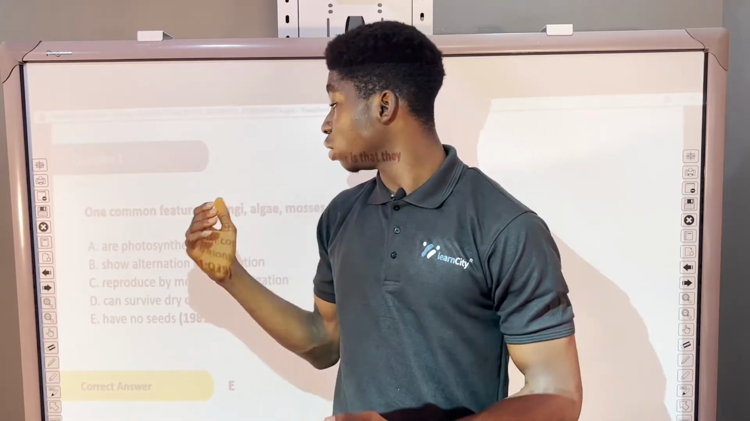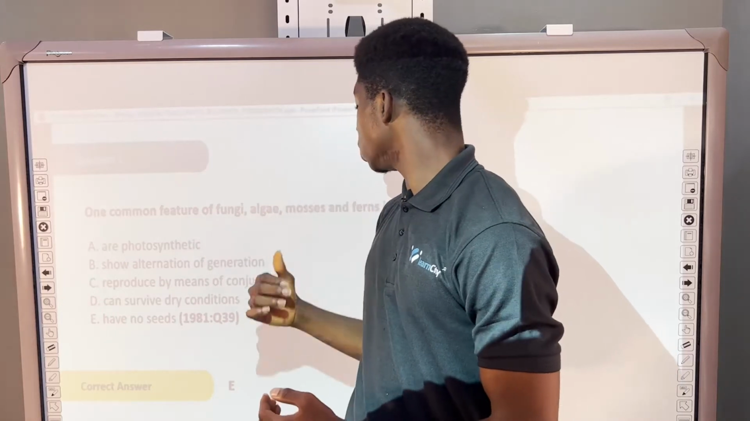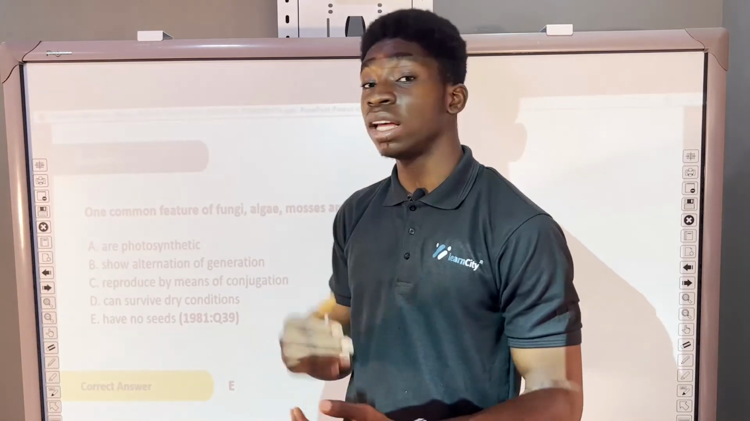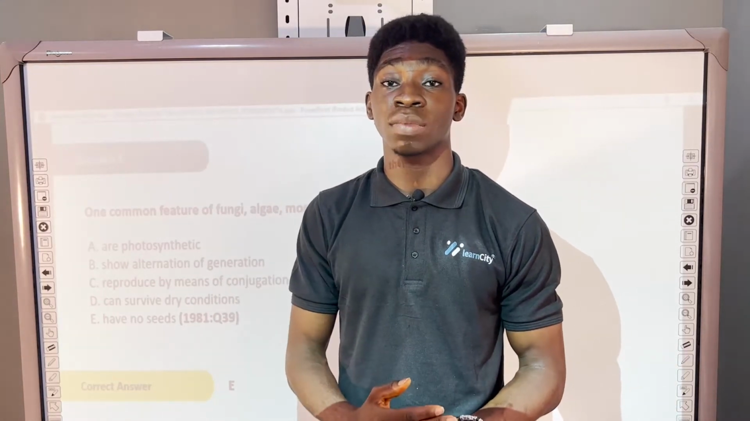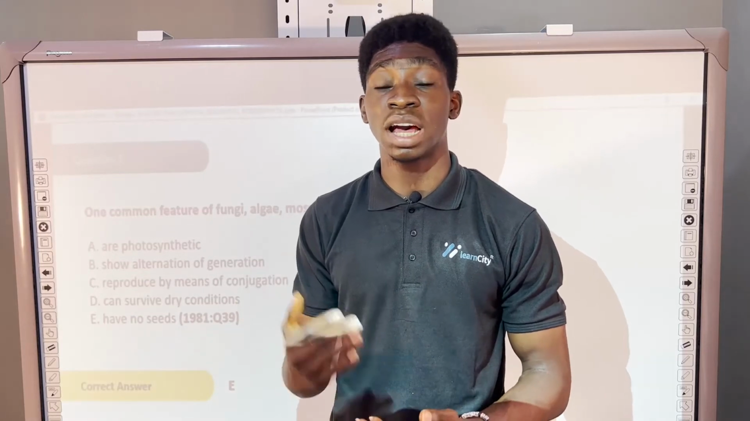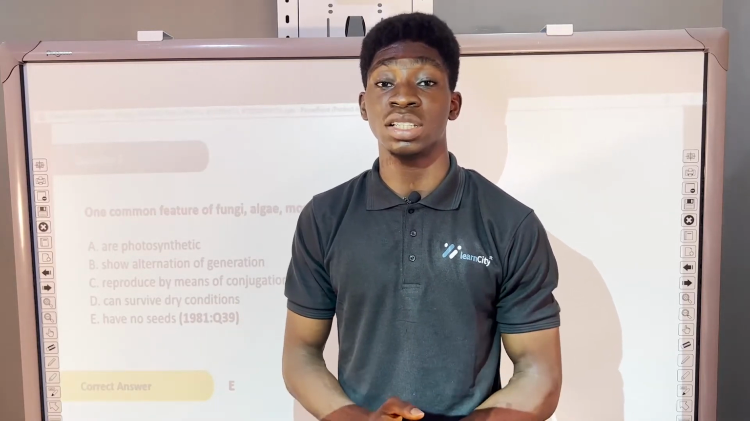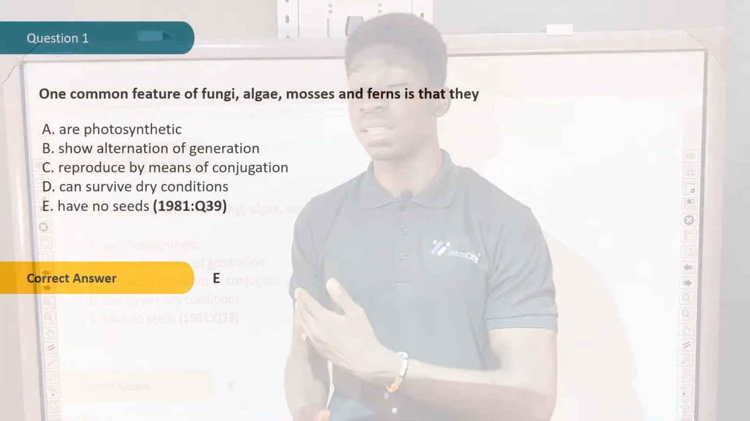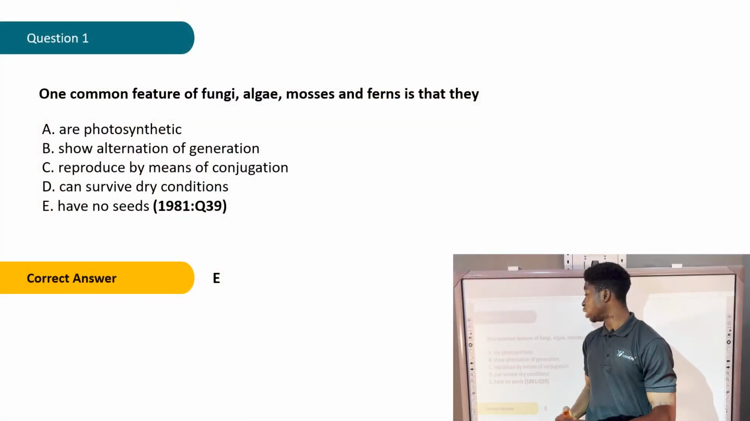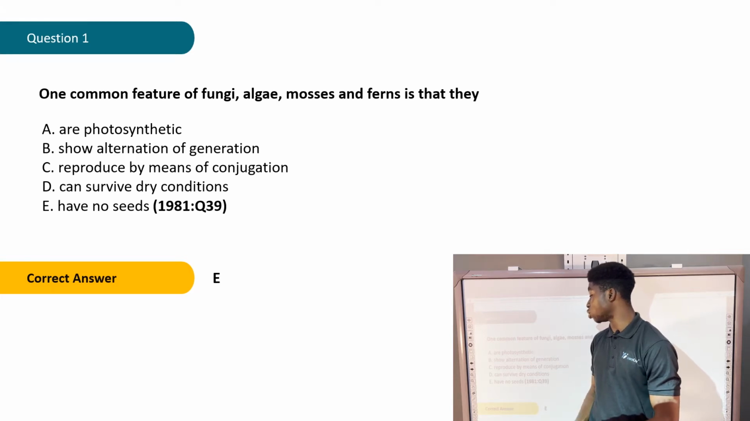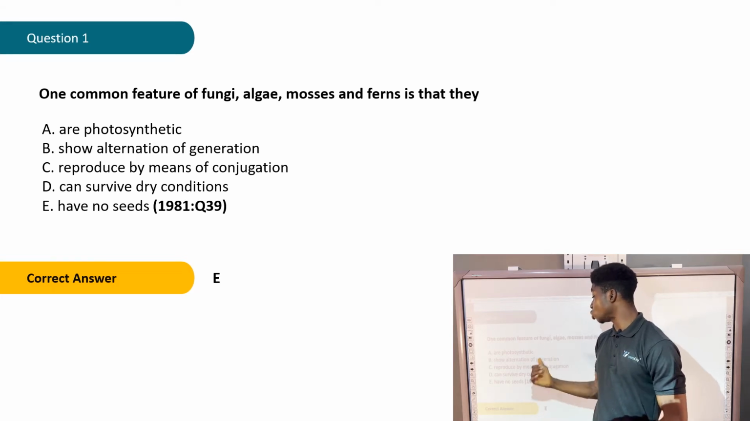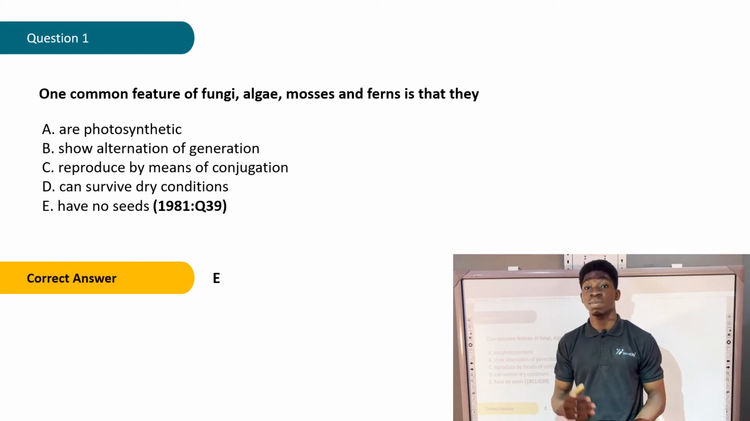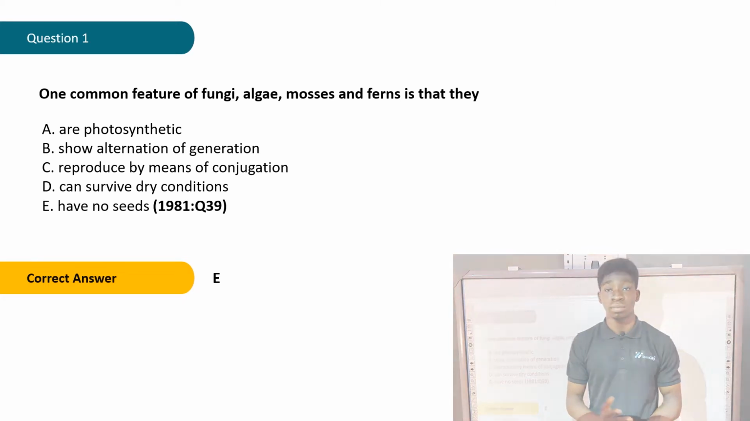Now, fungi, algae, and mosses and ferns are under Thallophyta and Bryophyta majorly, and fungi is in its own kingdom. Those plants are not seed-bearing. Some of them are possibly photosynthetic, some of them show alternation of generations, some of them can reproduce by means of conjugation, but none of them have seeds. The thing they all have in common is that none of them have seeds.